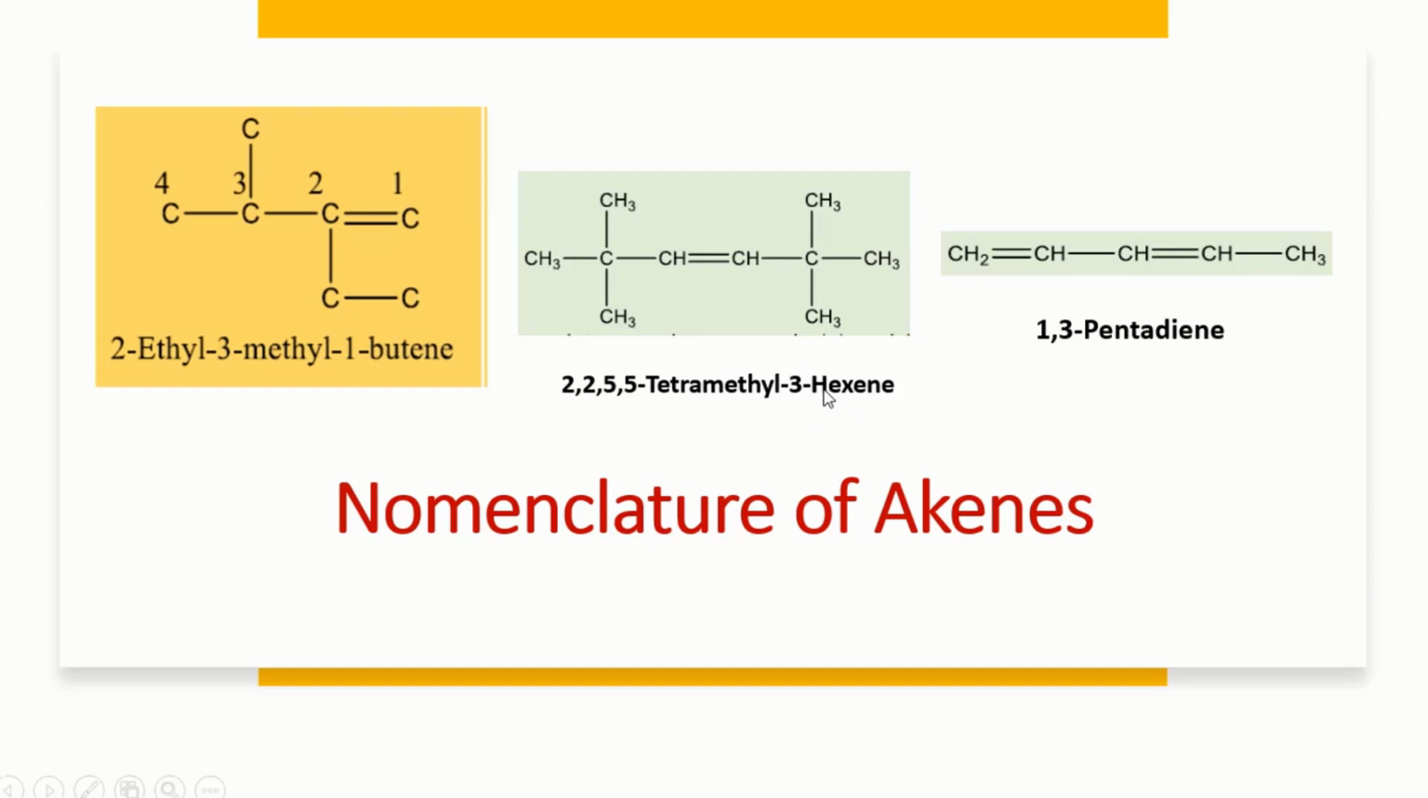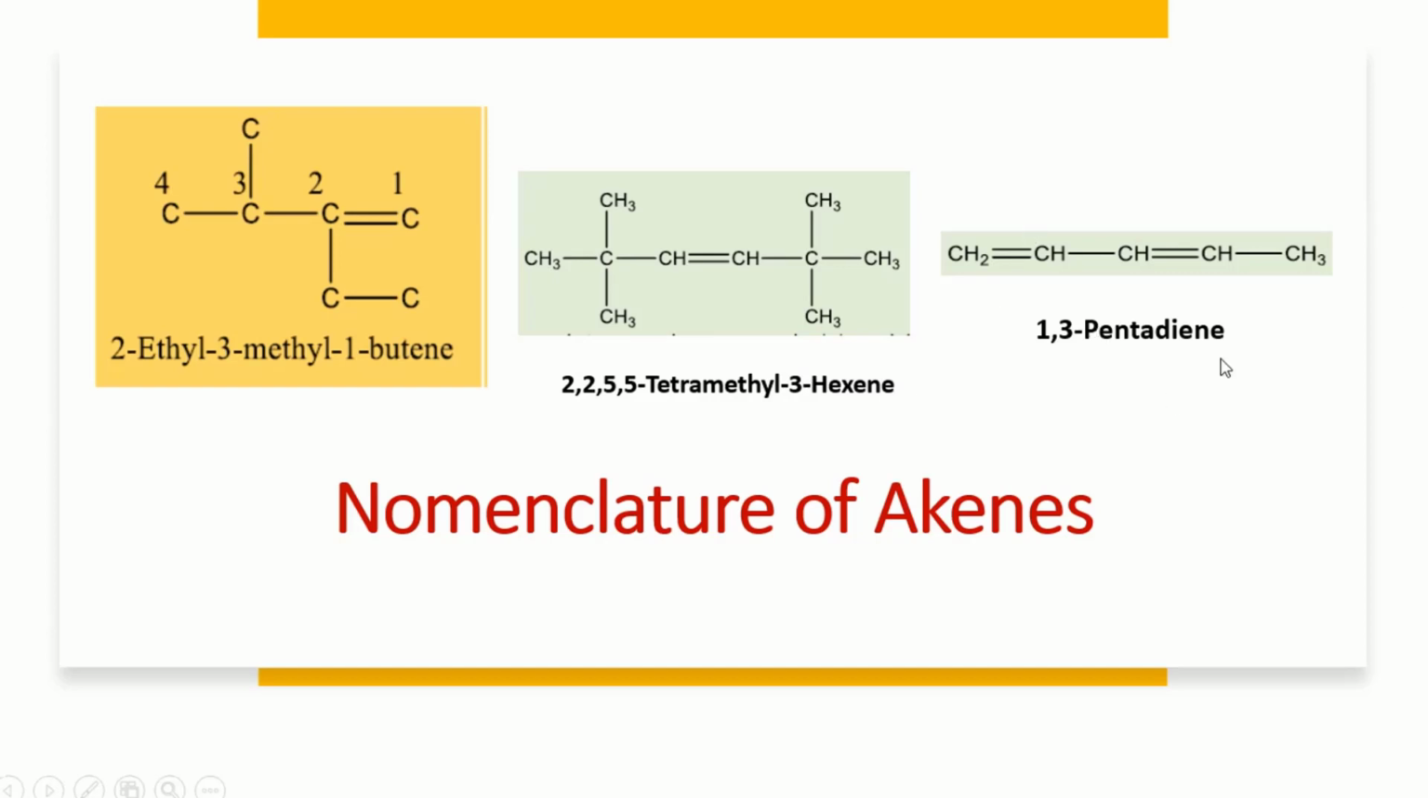The parent chain is 3-hexene, and it has 4 branches: 1-methyl, 2-methyl, 3-methyl, and 4-methyl. It means we have the tetramethyl. So we have to mention the carbon numbers as well. So 2,5,5-tetramethyl-3-hexene. So this will be the name of this molecule.